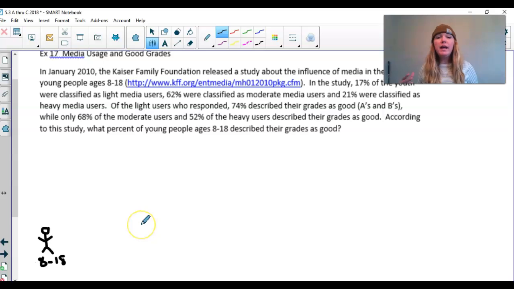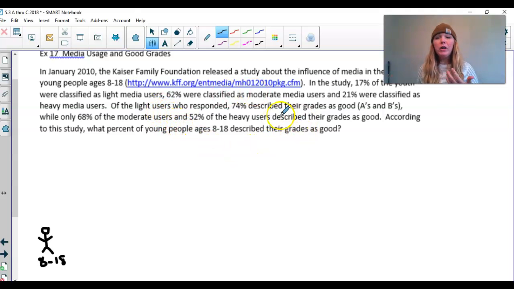Now the next thing is you need to think about what comes first. Is it their media use and then their grades, or their grades and then their media use? If you can't tell, oftentimes you can just go by what comes first in the problem. So in this problem, we're going to go with media users. How do I know?